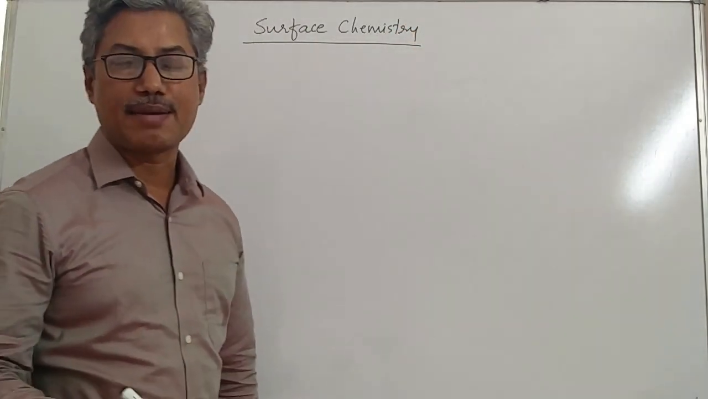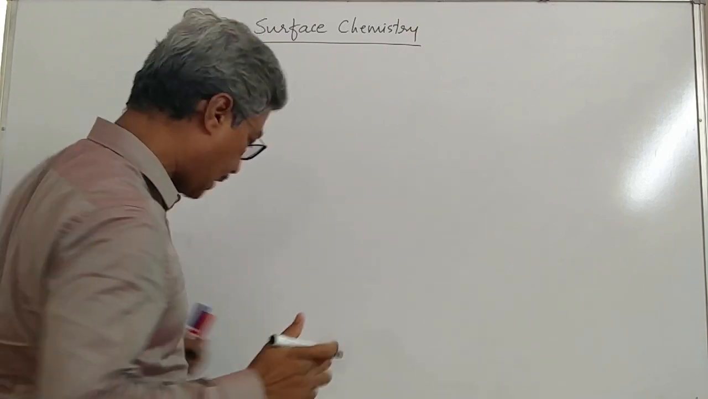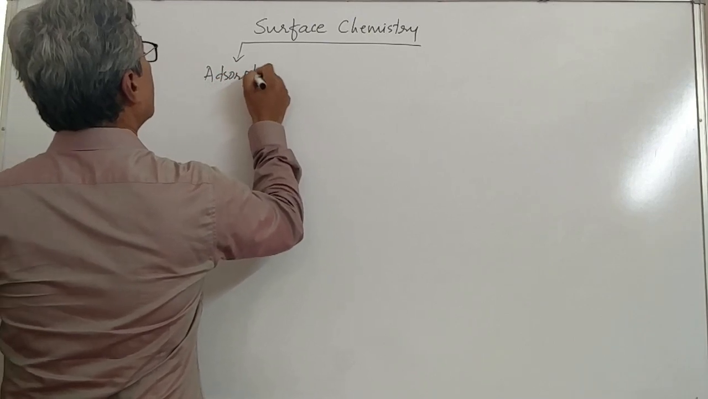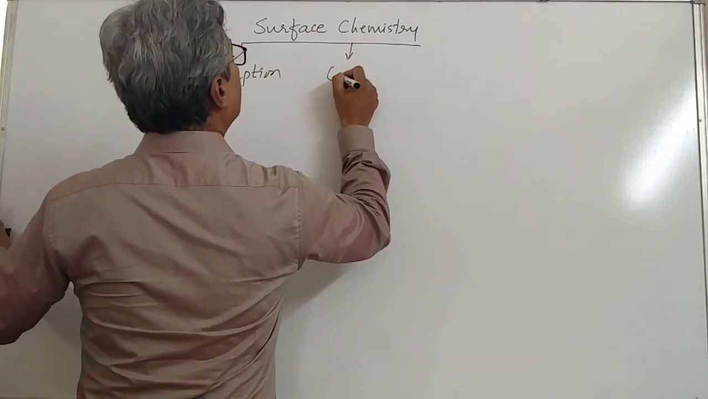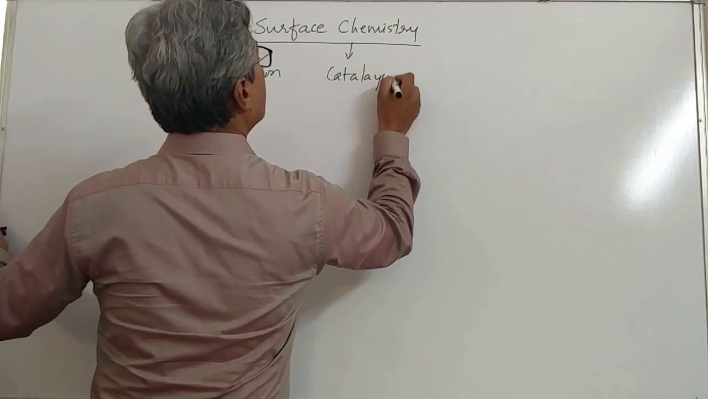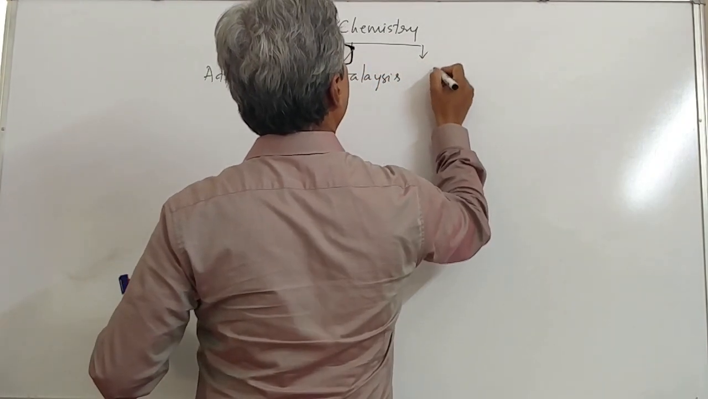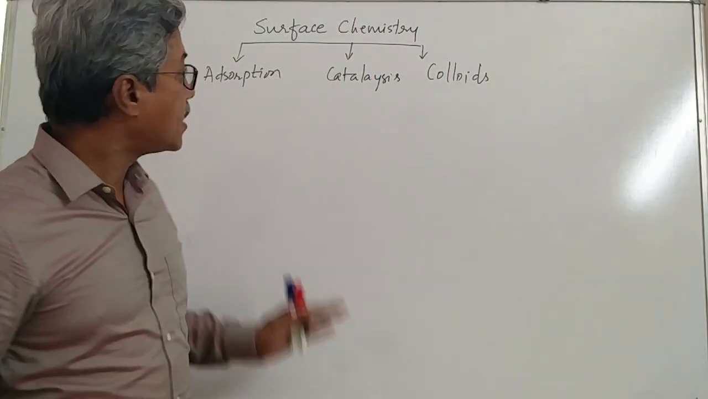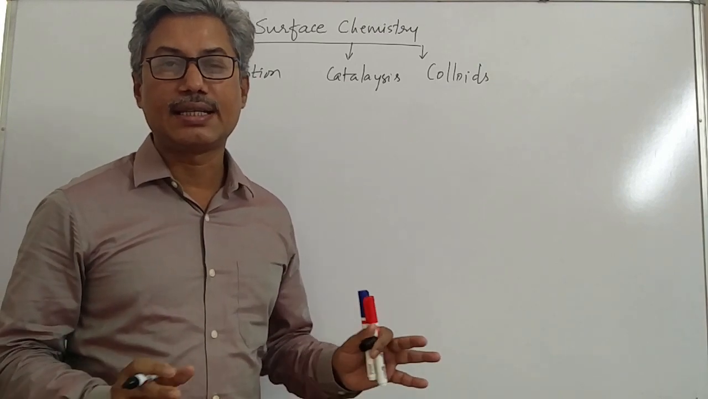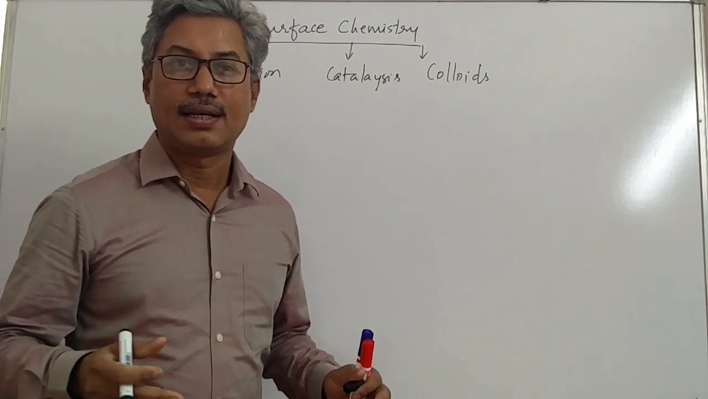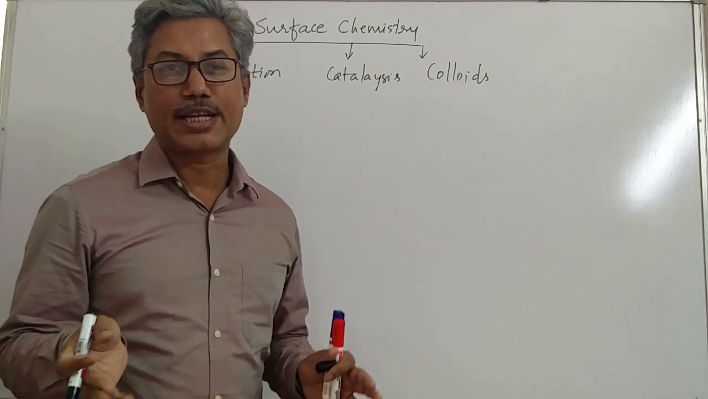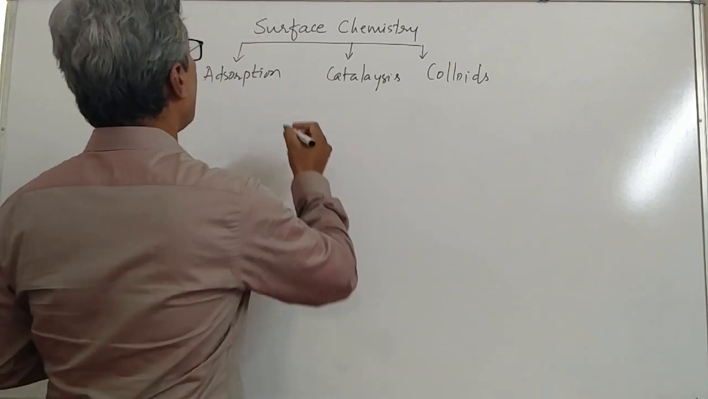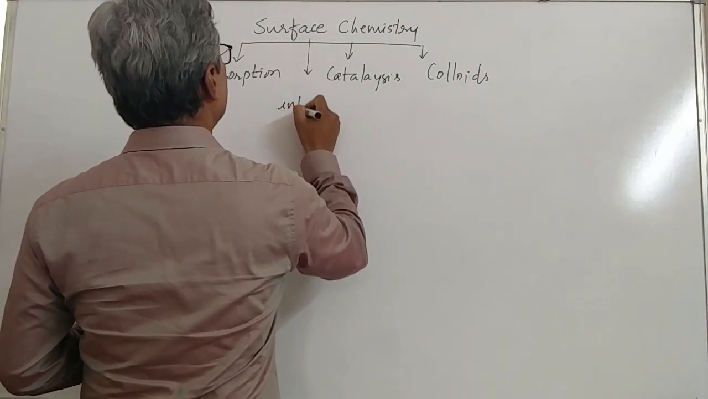As we know, surface chemistry has three sections. One deals with adsorption, second deals with catalysis, and the third deals with colloids. Dear students, all these are phenomena or situations where the interaction between the two occurs at the surface, or we can even call it the interface.